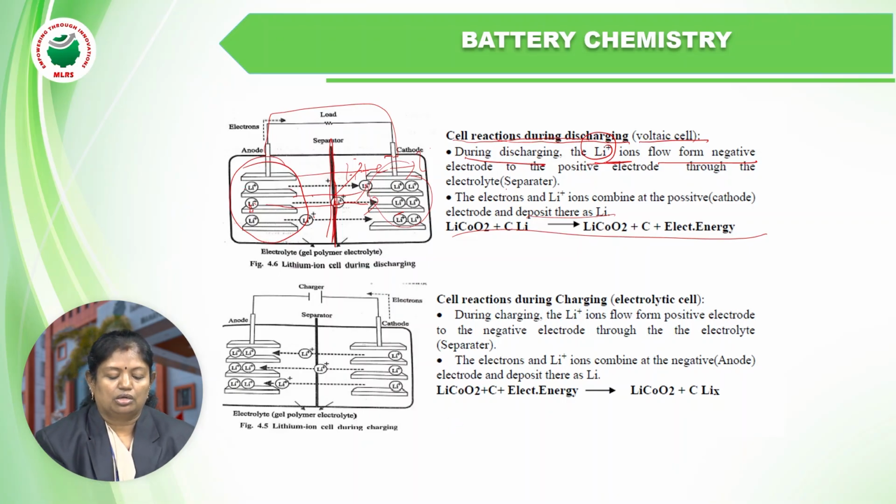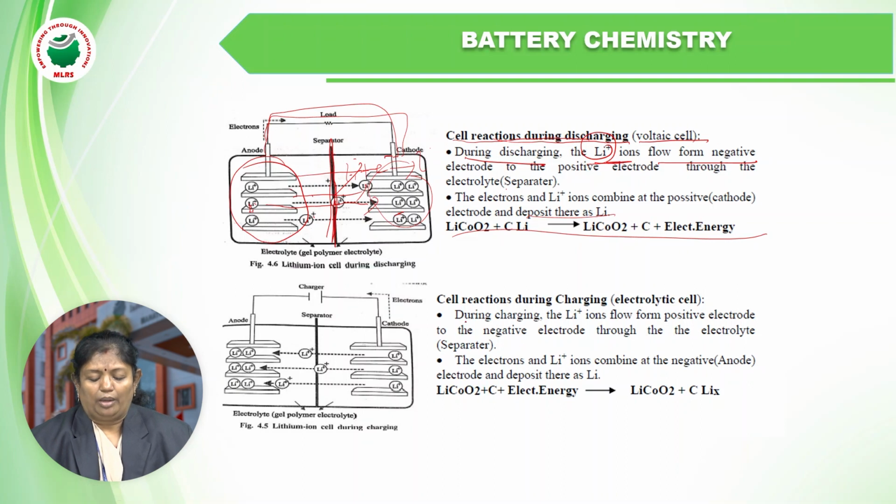So during discharge, the lithium ions move from here to here through the separator and the electrolyte, and the electrons move through the electrical wire, which is connected from the outside to the cathode.